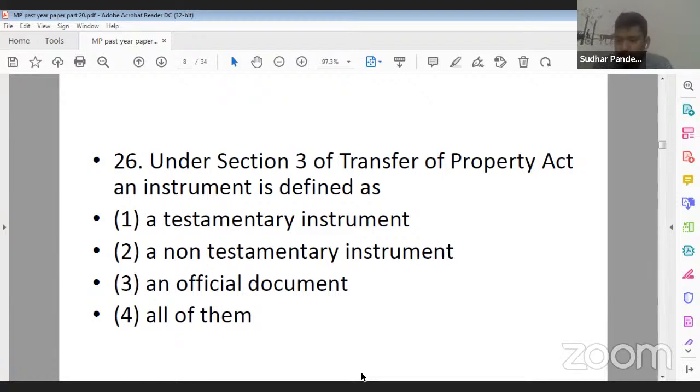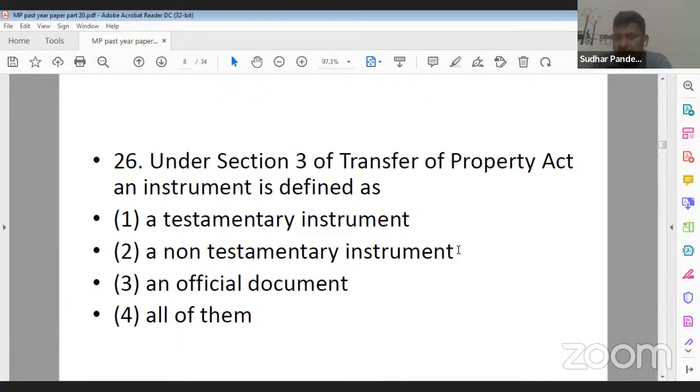No, Ankita Gupta ji, 25 ka first will not be the correct answer. 25 ka second will be the correct answer. Right? Now, it is defined not under section 151, it is defined under section 152. So under section 3 of Transfer of Property Act, an instrument is defined as a testamentary instrument, a non-testamentary instrument, an official document, and all of the above. What should be the correct answer?